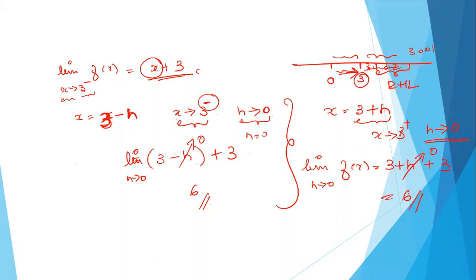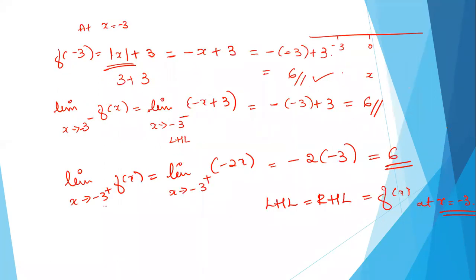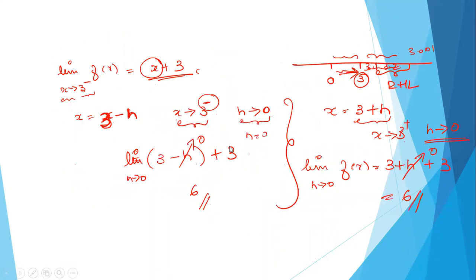So either you can do directly like this, or you can just replace here x with x minus 3 and here x with x plus 3. You can do it however you like. Got it right? This is one more method of doing. Shall I proceed?